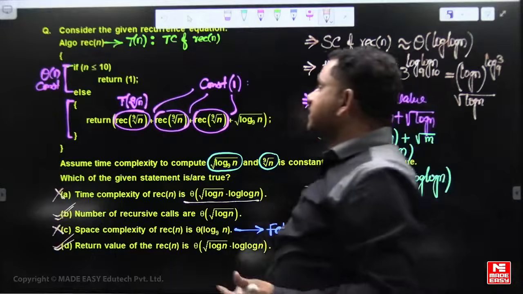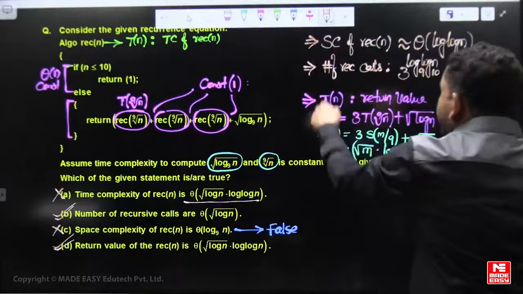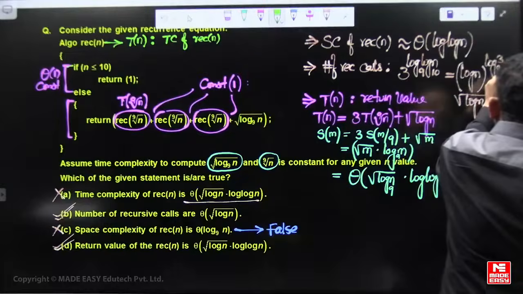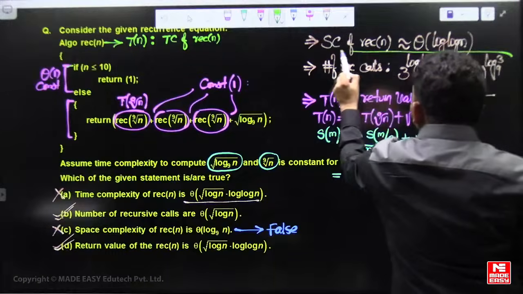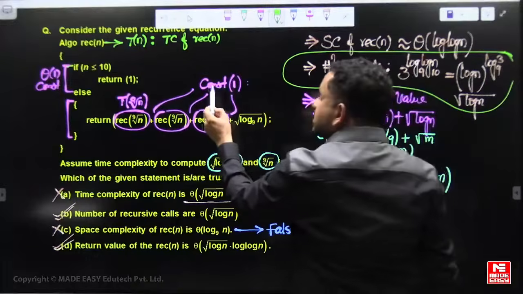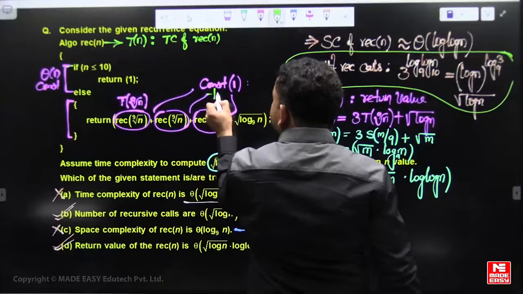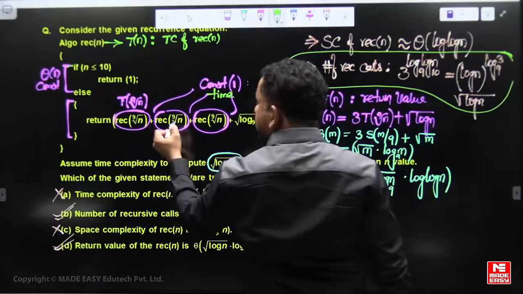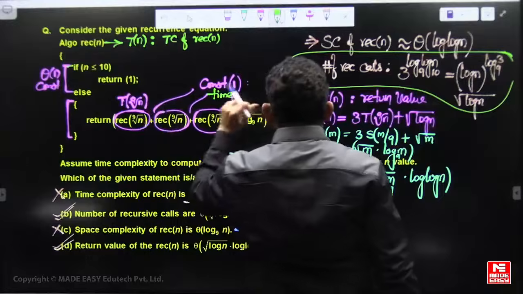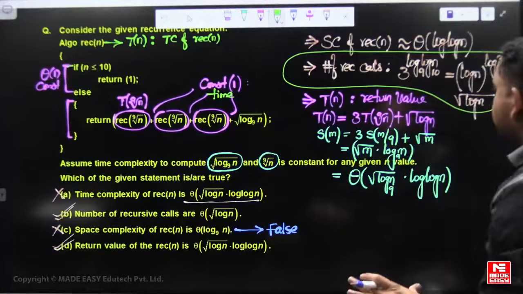Is there any further explanation required? So time complexity equals number of recursive calls here, because excess time taken by each recursion is constant. Constant excess time for each subrecursion, other than subrecursive calls. So the total time complexity in this scenario is the same as the number of recursive calls.